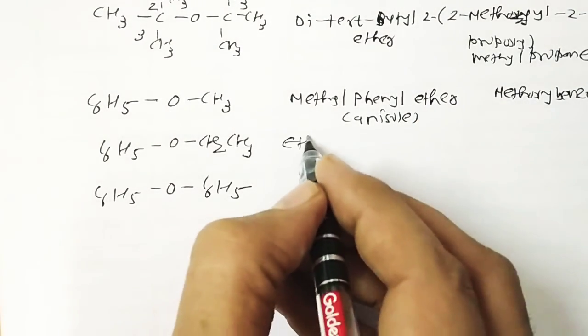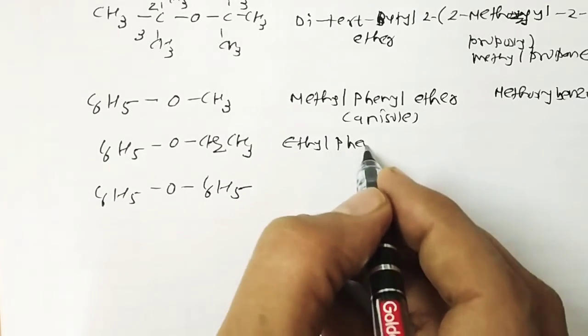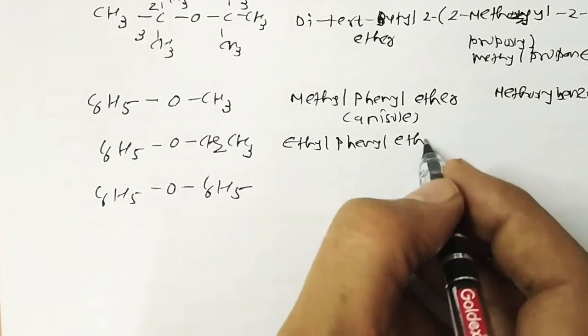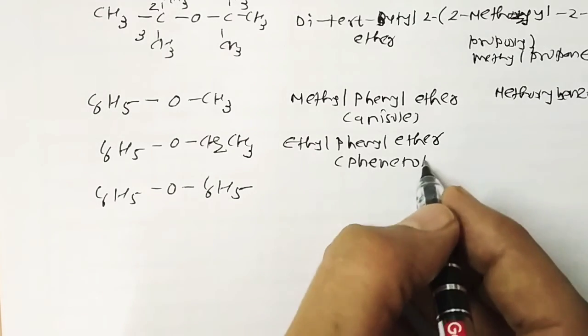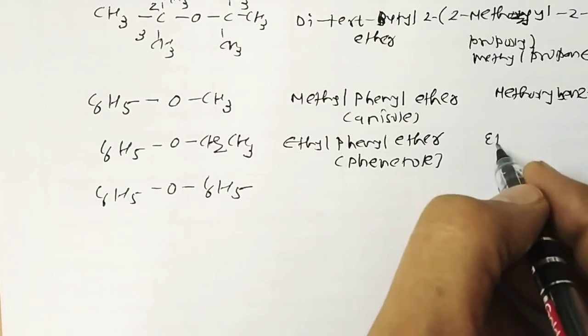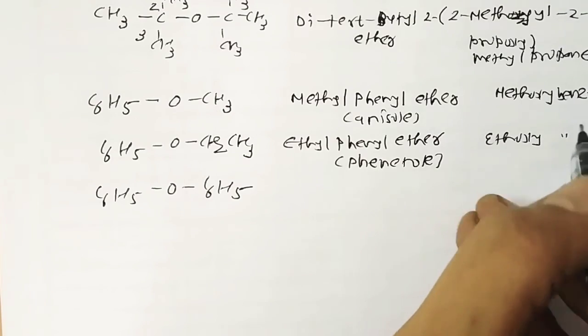Same way, ethyl phenyl ether, the name is phenetole, and the IUPAC name is ethoxybenzene.